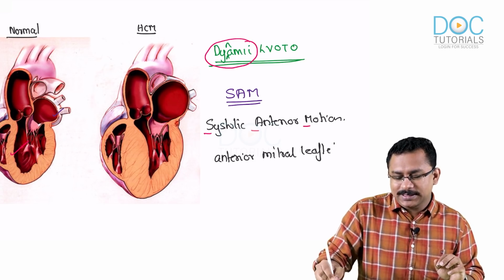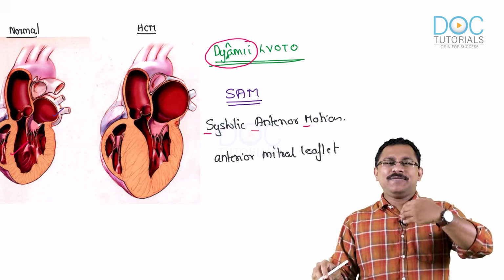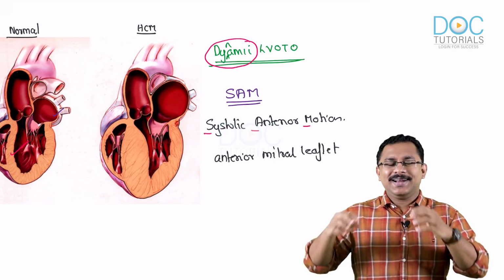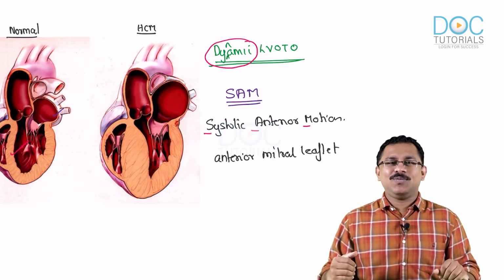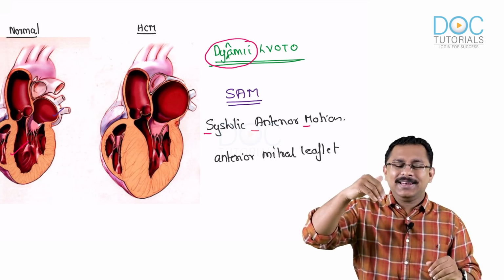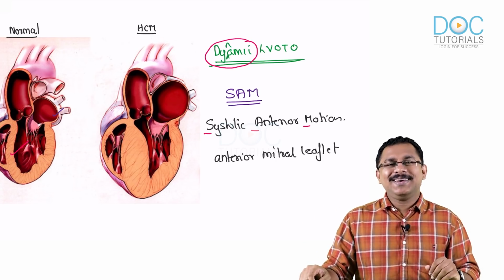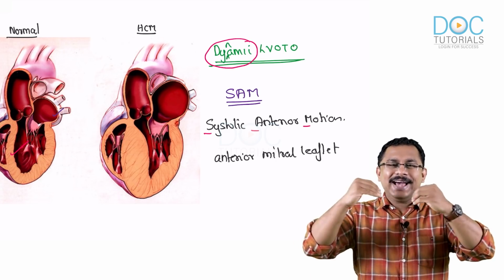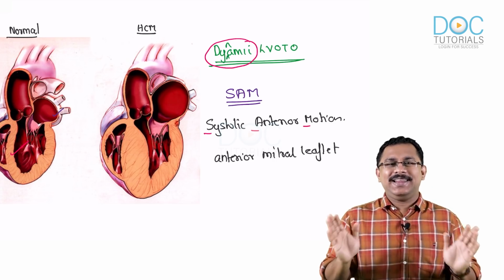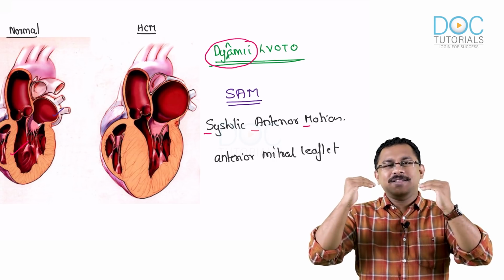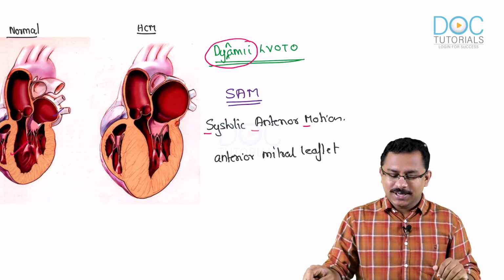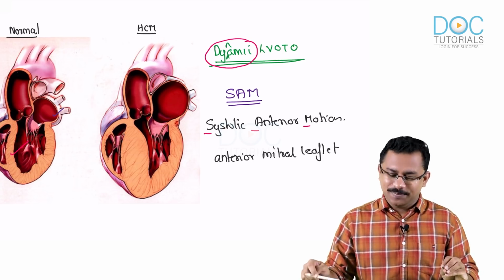So the point is, during the time of systole, the anterior mitral leaflet has an anterior motion, and ultimately this anterior motion makes the mitral leaflet very close to the interventricular septum.